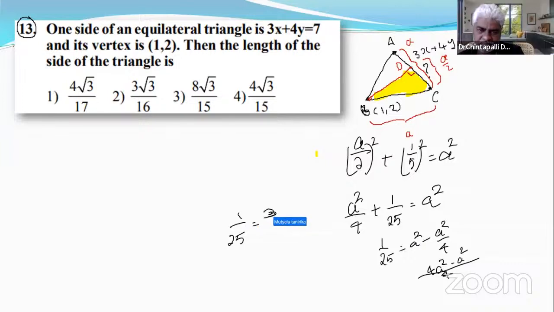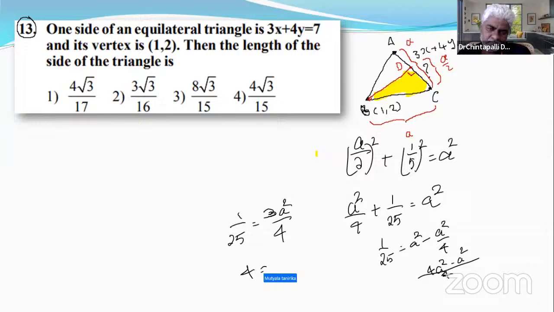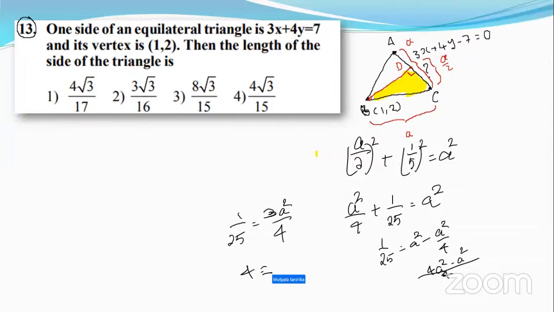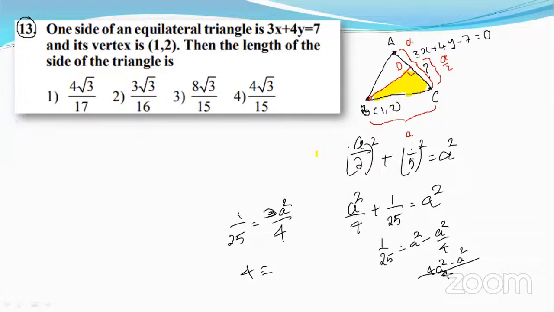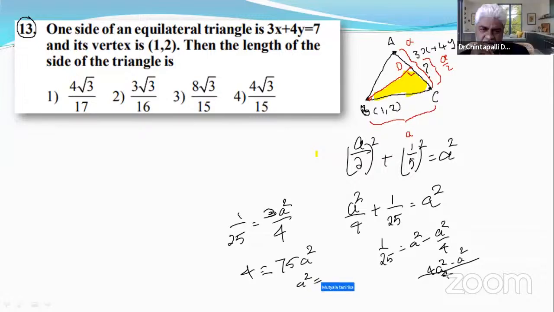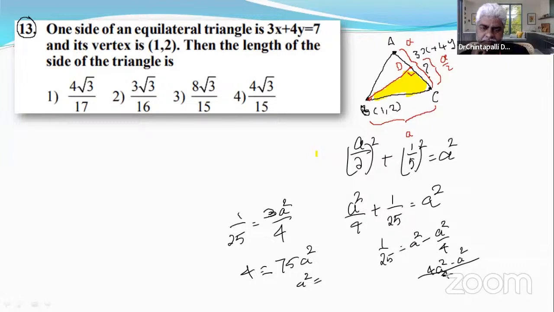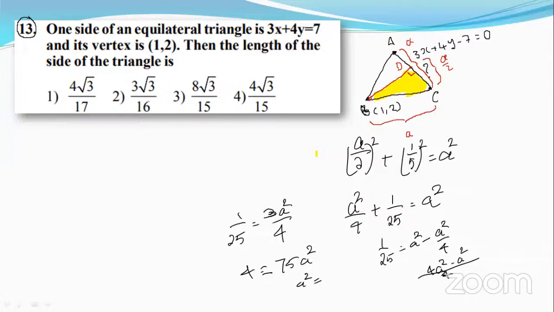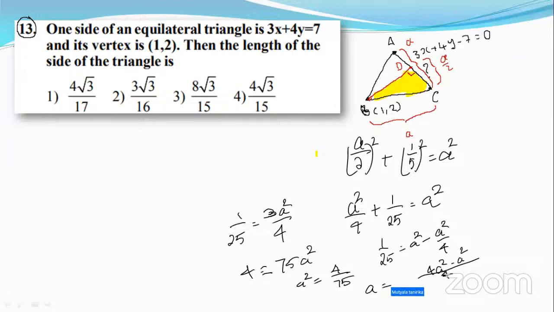So a square is equal to 4 by 75. Yes, you are right.